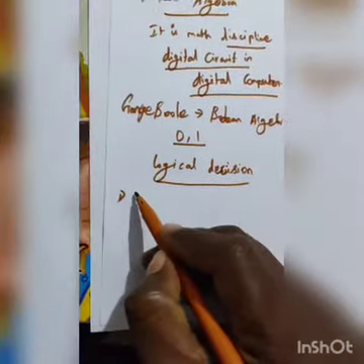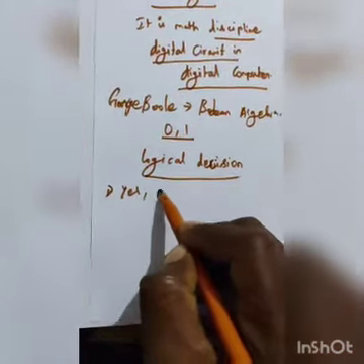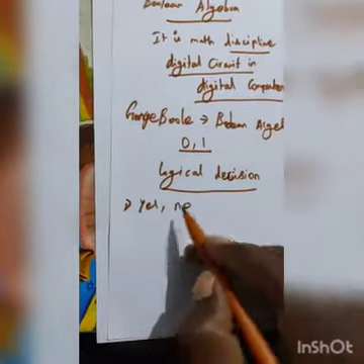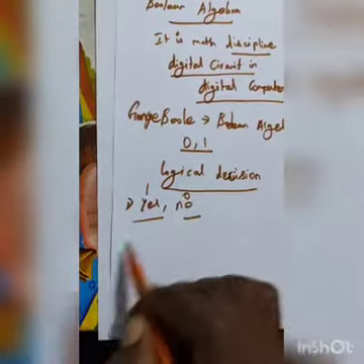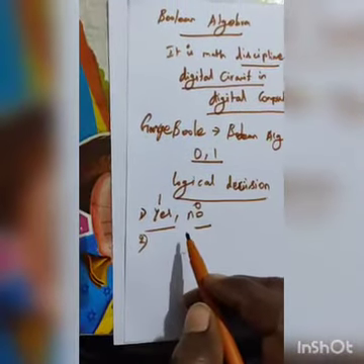What can we say to this? We can say yes, or otherwise no. Okay, these are the two values only, that is 1 or 0.